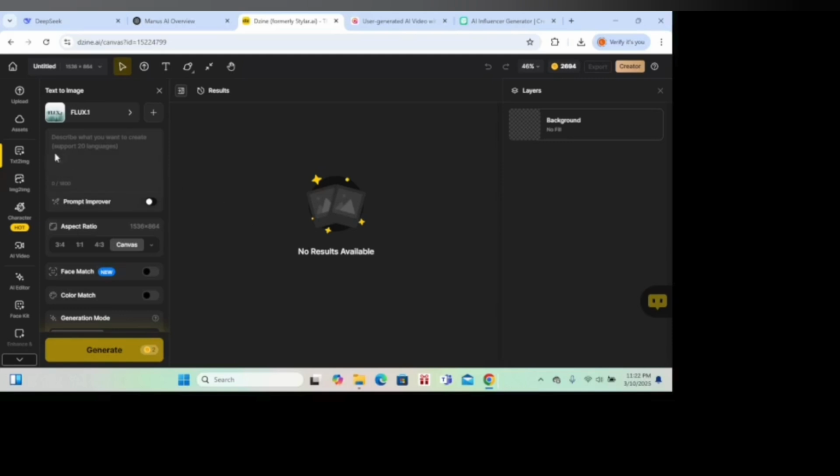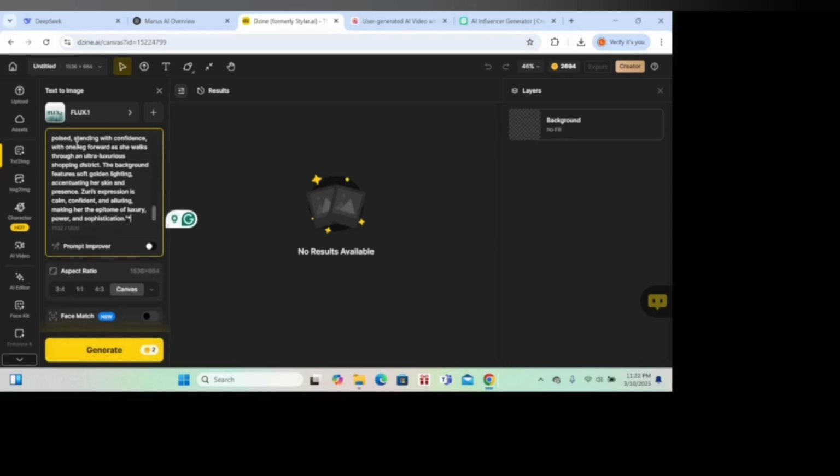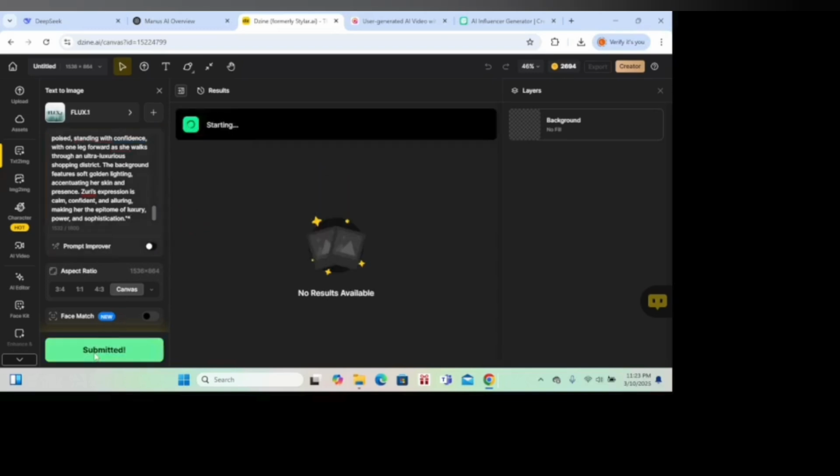So we're going to put our description of the girl here. Let's say that we want to create her. There's also a new feature here whereby you can put in face match. If you want to use your own image or maybe someone else's image, you can turn this on. For today, we are not going to turn it on. First, if you want to use this feature consistently, let's create the person first. So we're going to generate here.